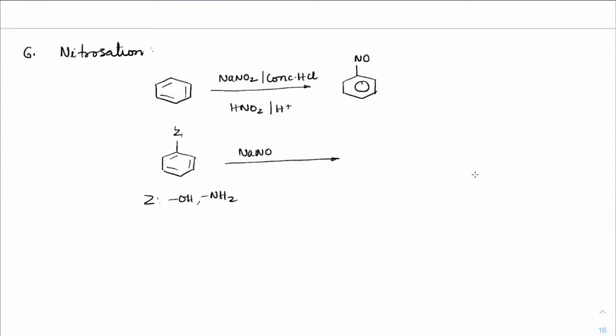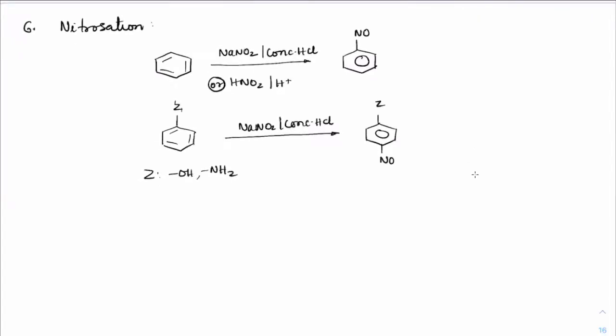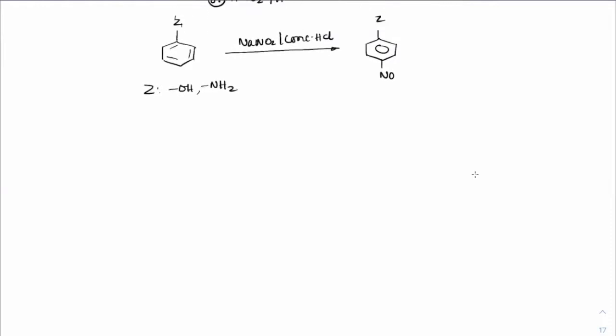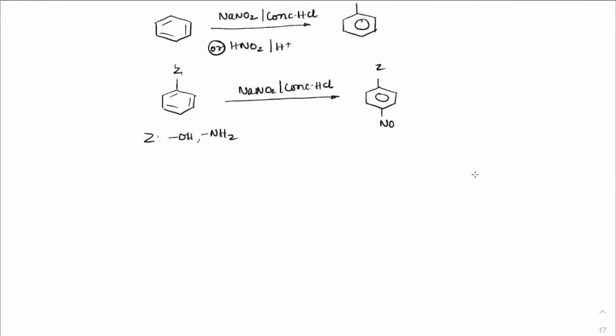That is, we will get this as NaNO2, concentrated HCl, right? Or HNO2 and H plus. Either way, if you write it down, we will get this as Z here and NO getting attached. Correct. So the second reaction is relatively faster because we have donating groups. Z is a donating group. OH and NH2 will donate to benzene and increase the electron density. Okay. Now, let's check out how the mechanism takes place.